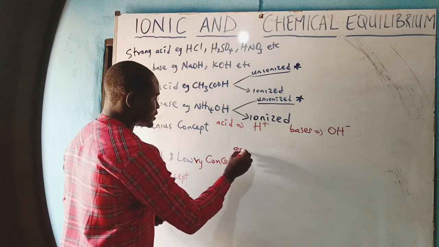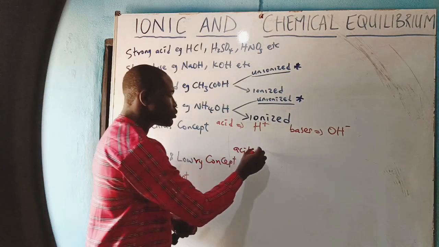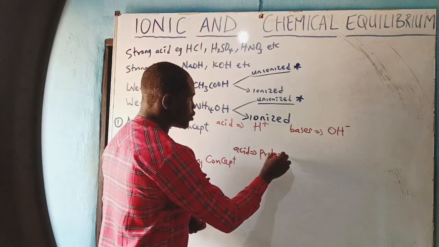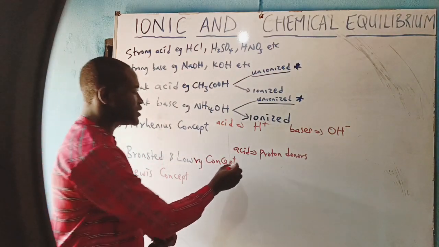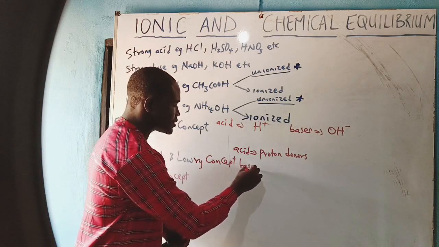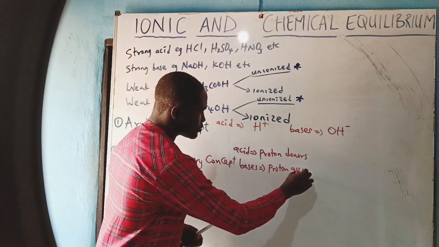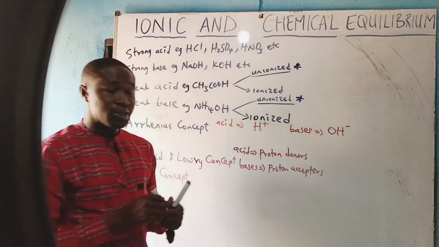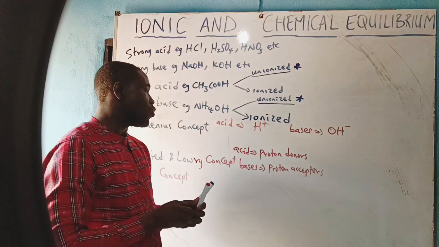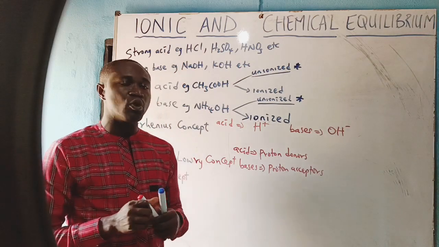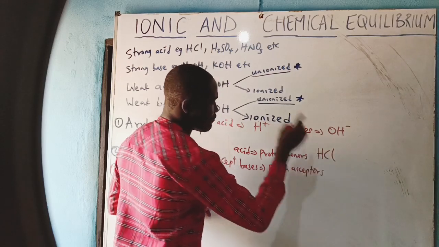Acids were defined by the Bronsted and Lowry concept as proton donors, whereas bases are defined as proton acceptors. Let's see an example. One of the notable acids we have is HCl.